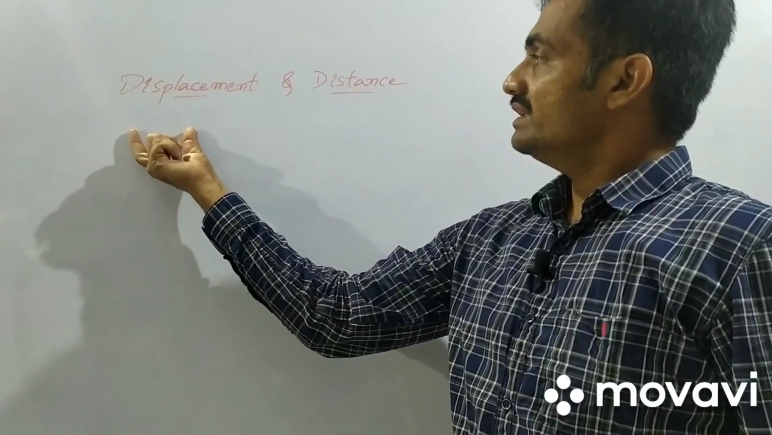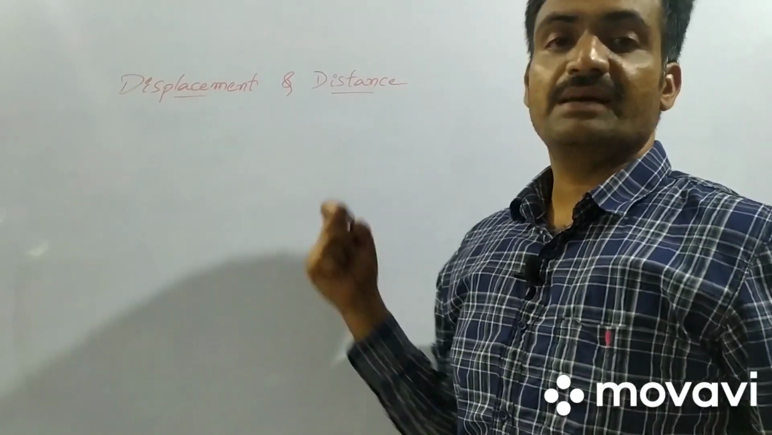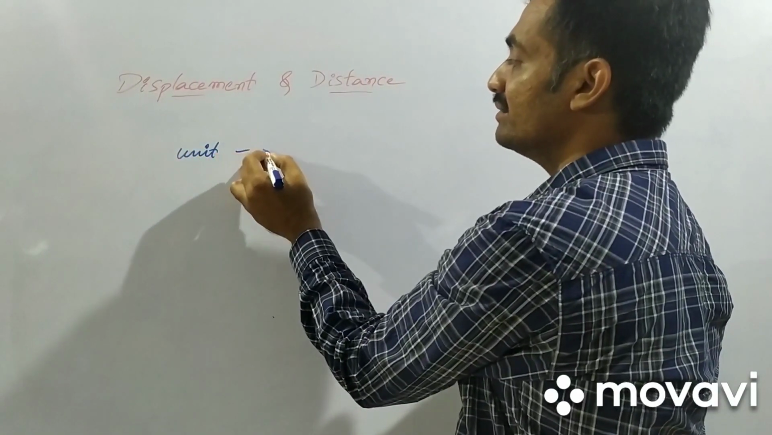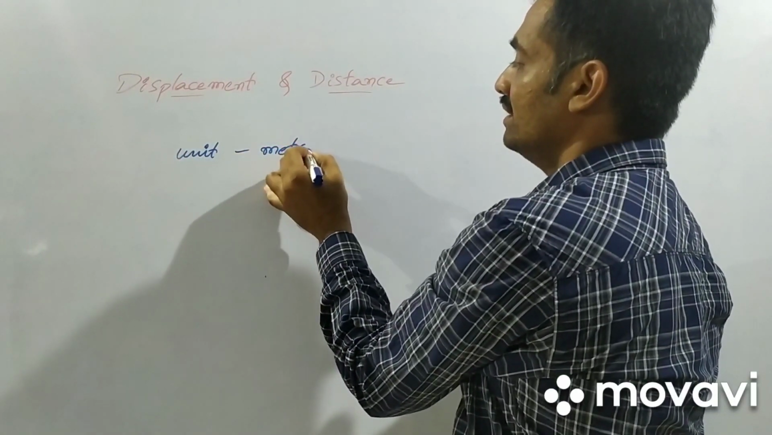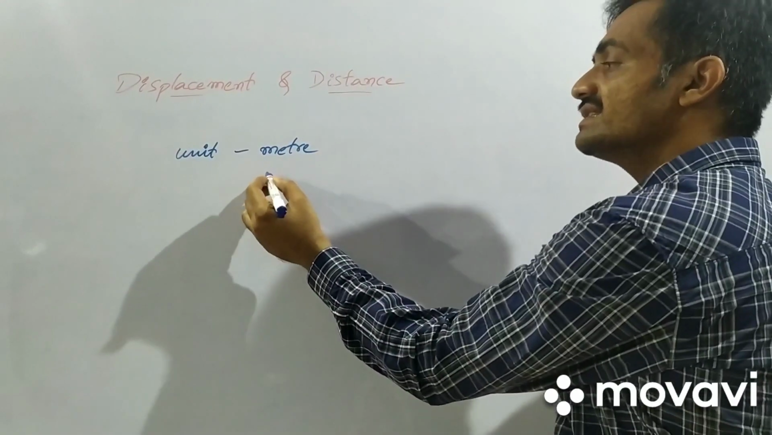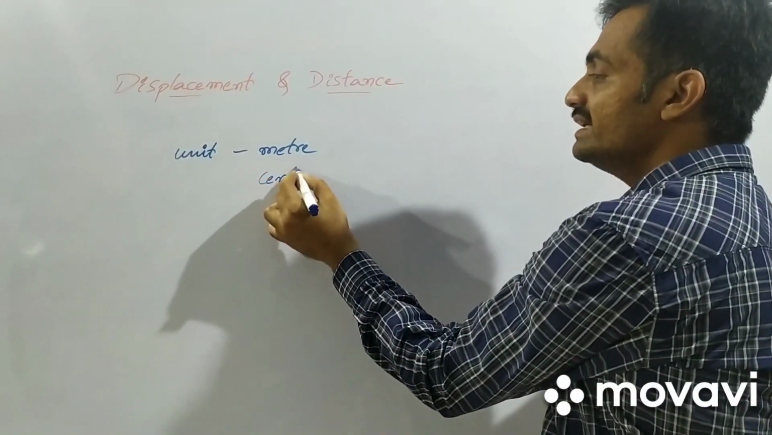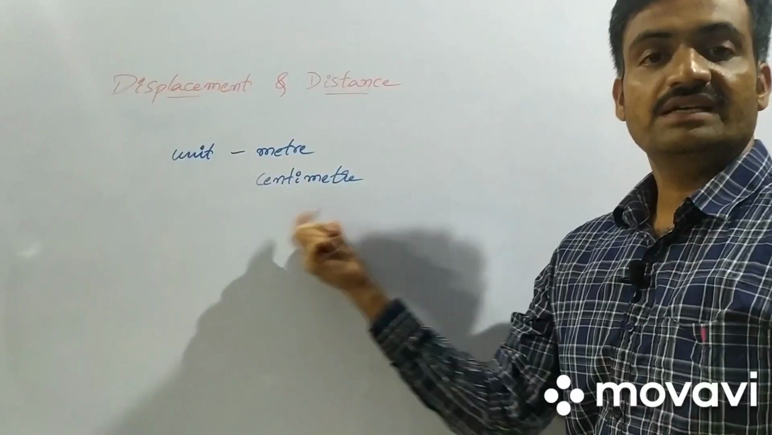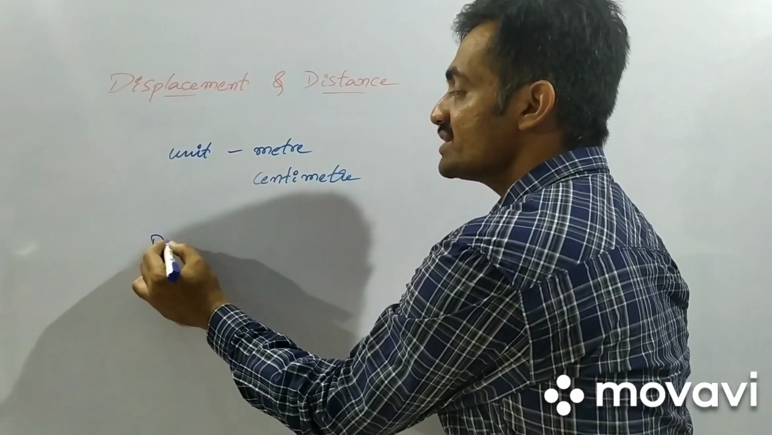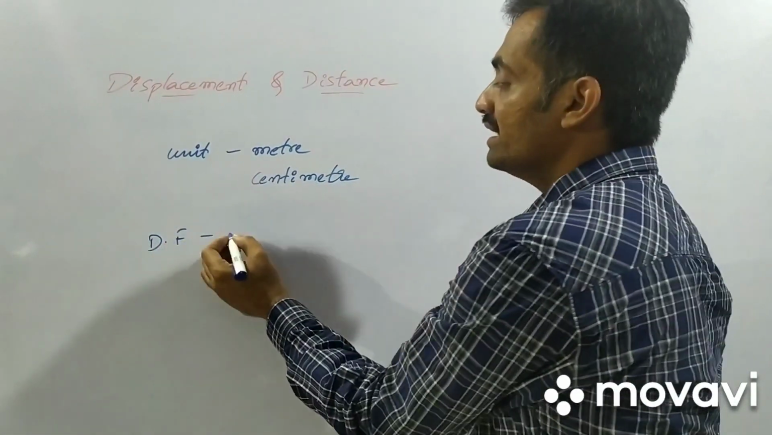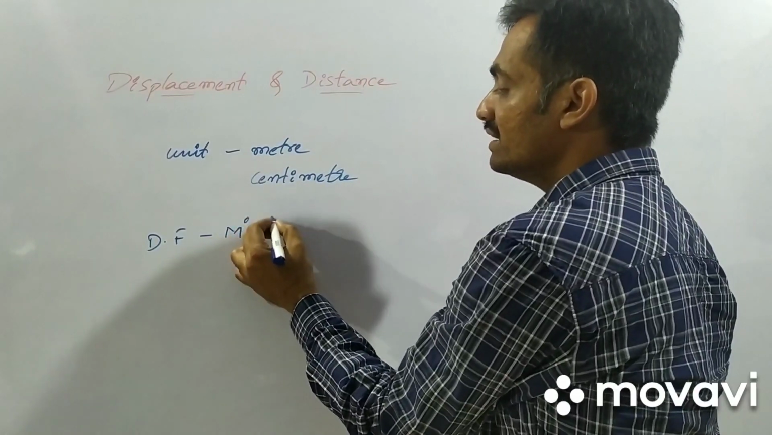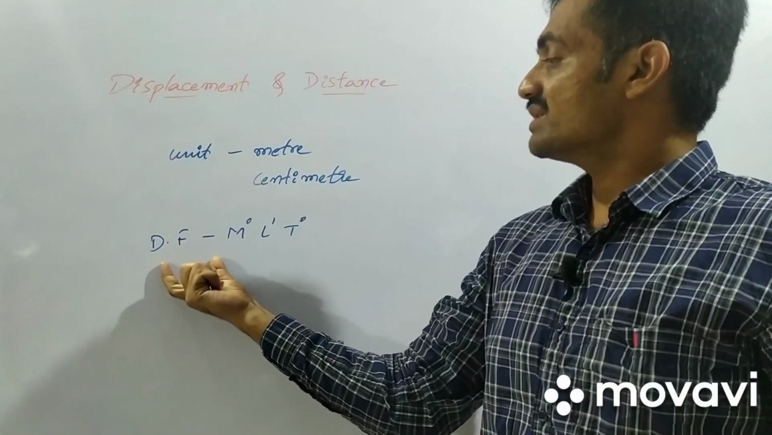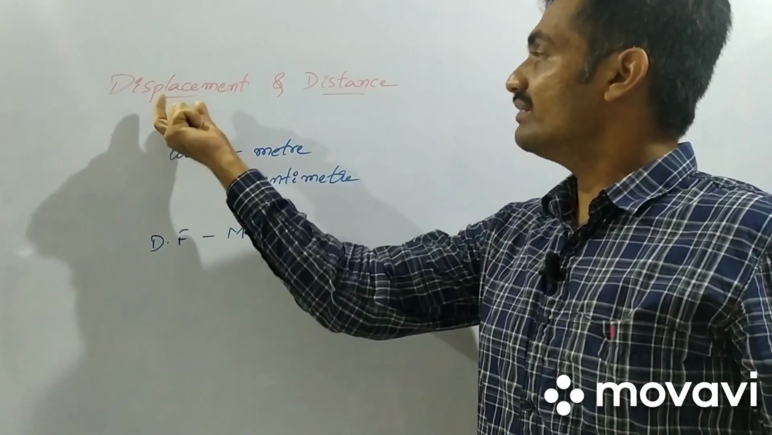Now we are going to see the unit and dimensional formula of displacement. The unit of displacement is meter in the SI system and centimeter in the CGS system. Its dimensional formula is M to the power of 0, L to the power of 1, T to the power of 0. So this is the unit and dimensional formula of displacement.